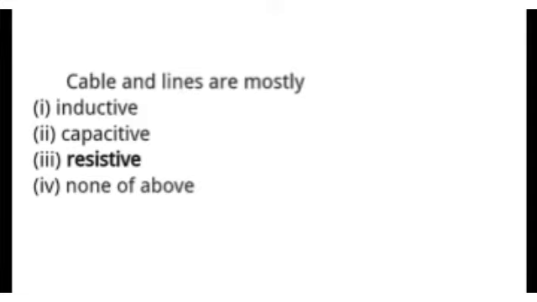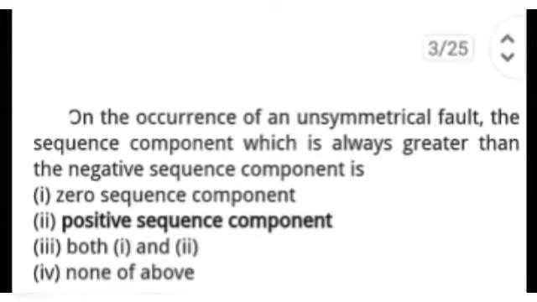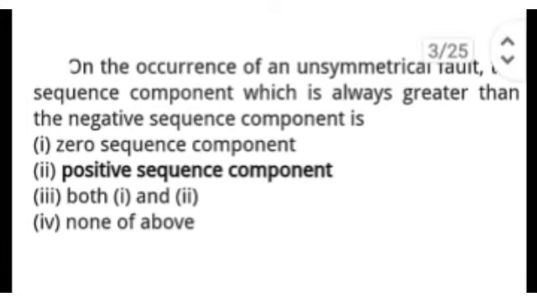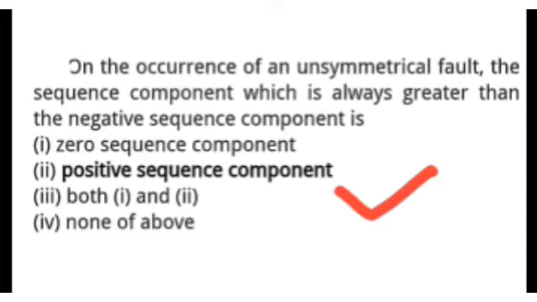Next question is, on the occurrence of an unsymmetrical fault, the sequence component which is always greater than the negative sequence component is, and options are zero sequence component, positive sequence component, both, and none of the above. So the right answer is positive sequence component.